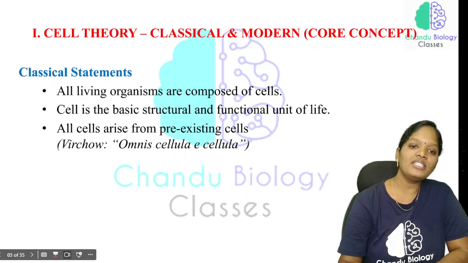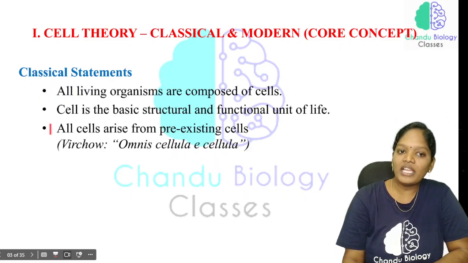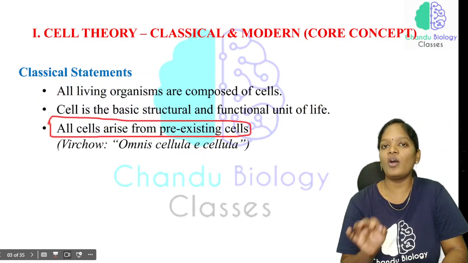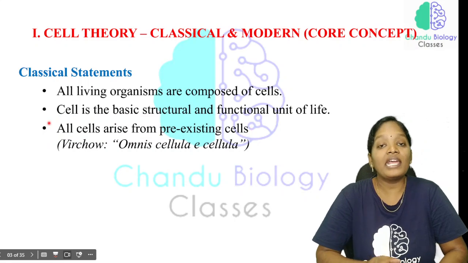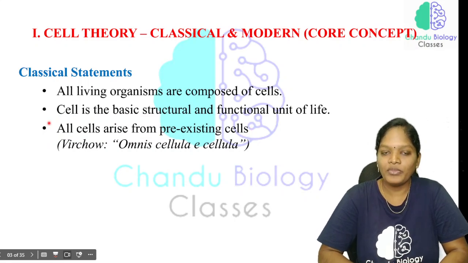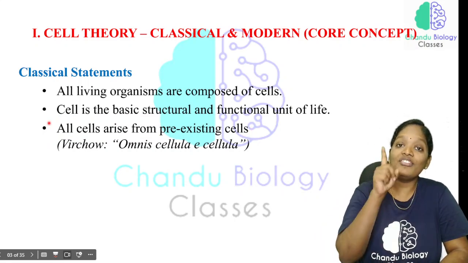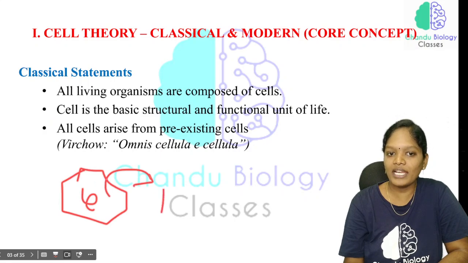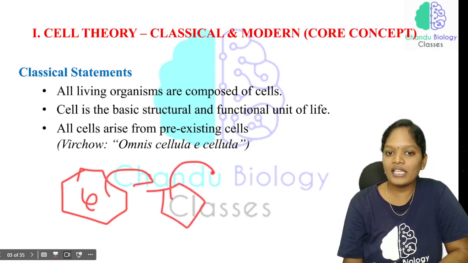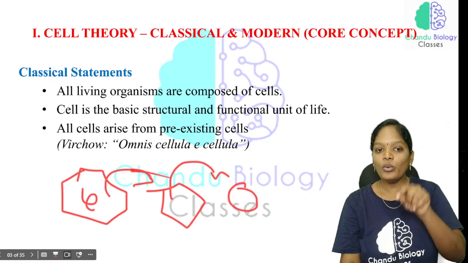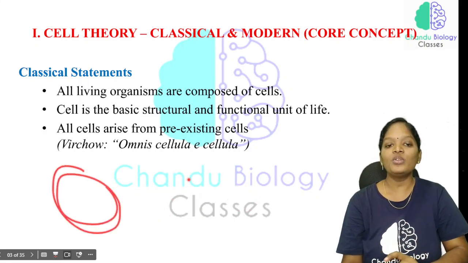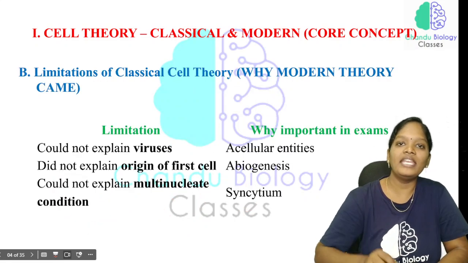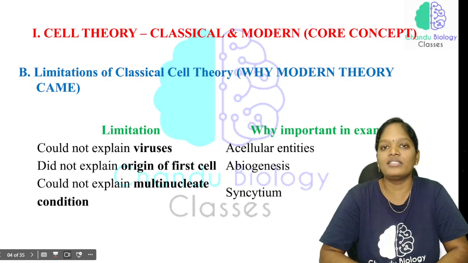See, the third statement explains that all cells arise from pre-existing cells. No doubt in that, all cells arise from pre-existing cells only. Then who produced the first cell? I have explained that one cell gives rise to another cell, and that cell gives rise to another cell. Now who produced this first cell? So classical cell theory didn't explain the origin of the first cell.